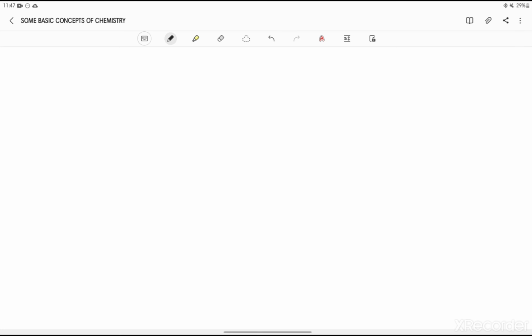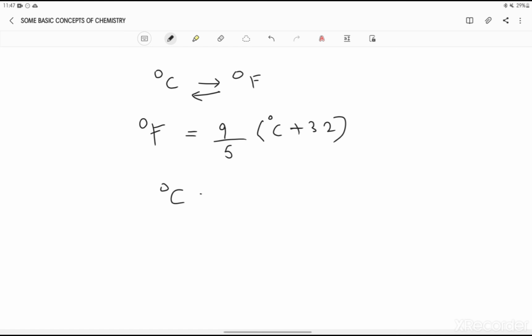Now again, if you have degree Celsius and you want to convert it into degree Fahrenheit, so what you will do? You will do this, that is degree Fahrenheit is equal to 9/5 degree Celsius plus 32. This is the formula. And if you want to change degree Fahrenheit to degree Celsius, so for this you will do this 5/9, alright, degree Fahrenheit minus 32.